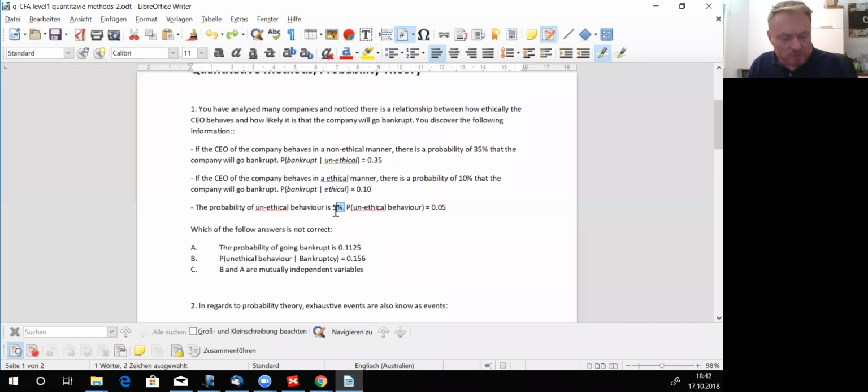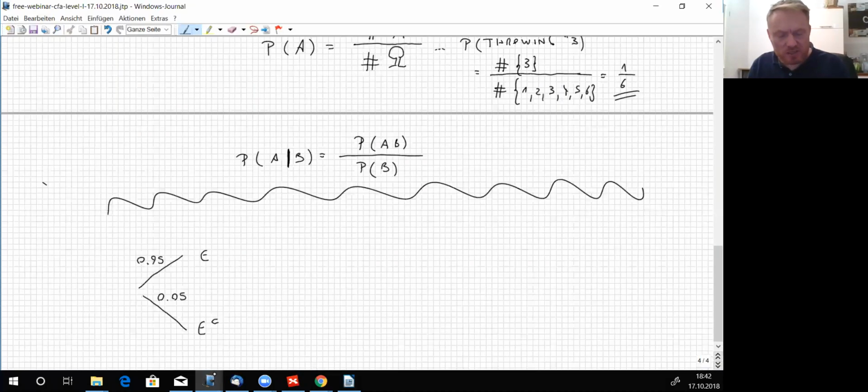Now there's a different level, the second level. If the CEO behaves ethically, then the company could go bankrupt, or it could not go bankrupt, if E happened first. Those are the two possible outcomes given the event that the CEO did act ethically.